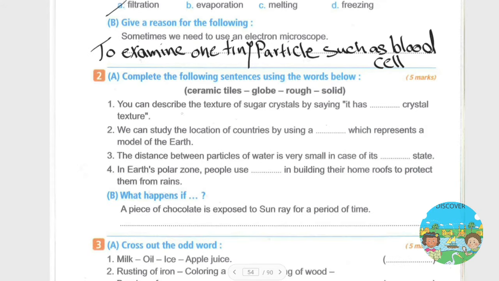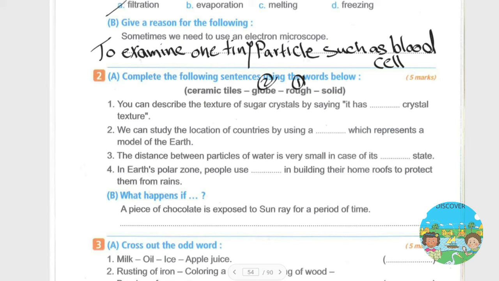1. You can describe the texture of sugar crystal by saying it has ... crystal texture. And my answer will be rough. Okay, rough. This is number 1. Question number 2: we can study the location of countries by using ... which represent a model of the earth. Of course, the globe. This is number 2.